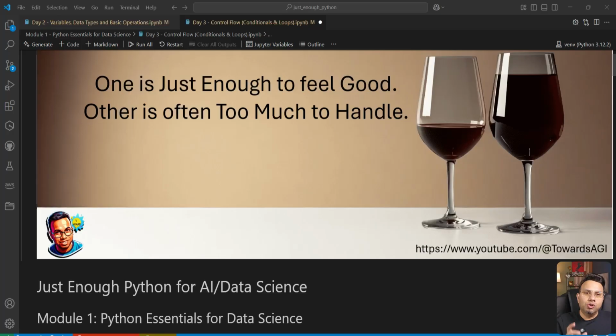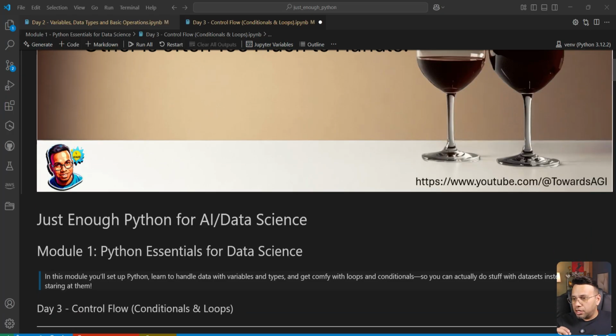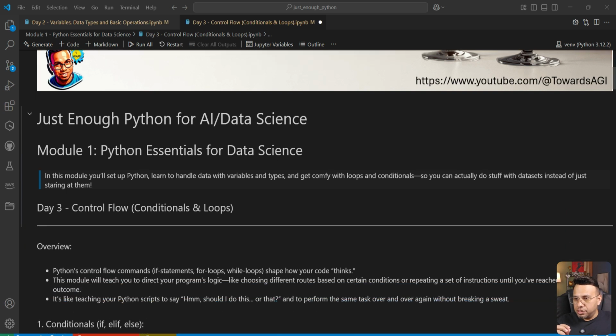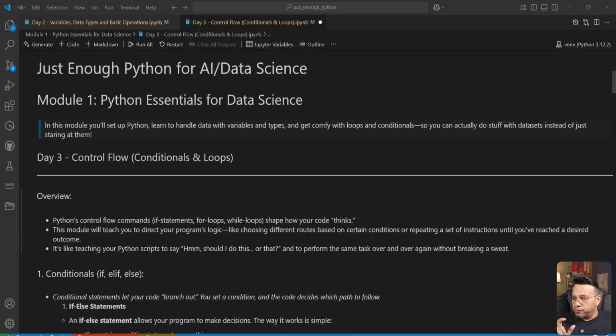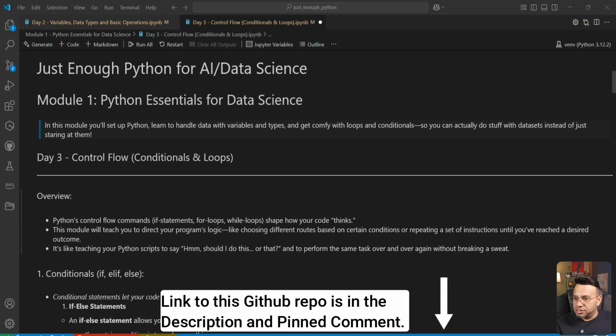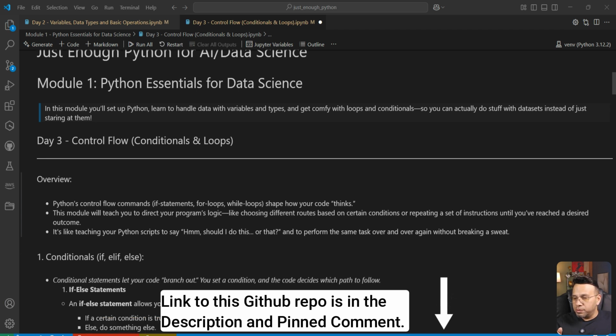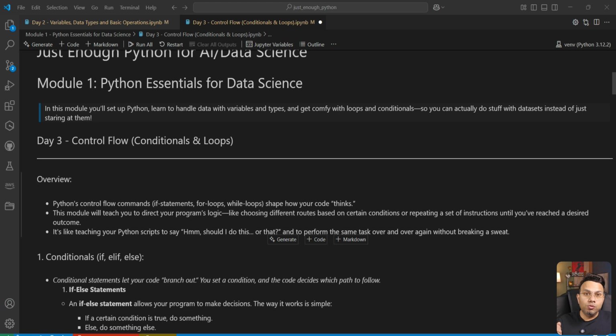Let's get started. So today we will be looking at control flow commands in Python, which are basically conditions and loops. For conditions, we'll be looking at if-else statements, and for loops, we'll be looking at for loops and while loops.